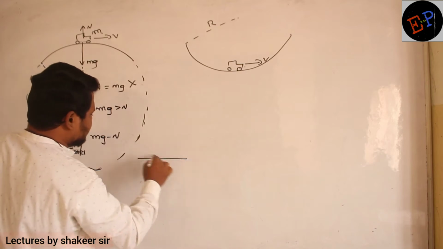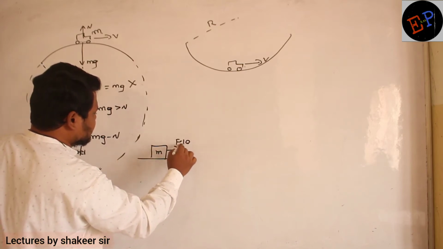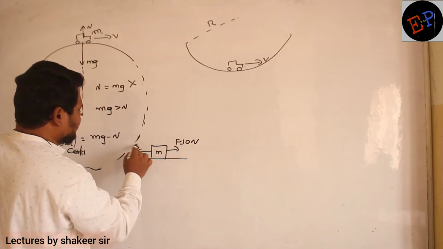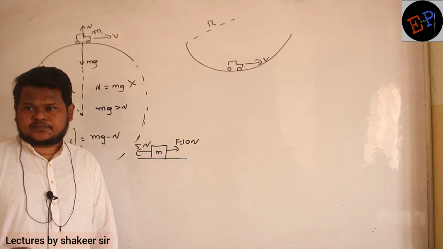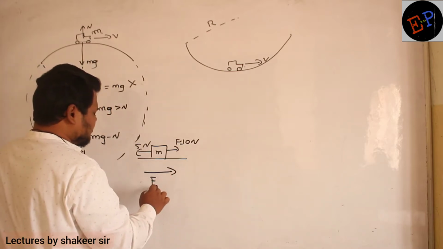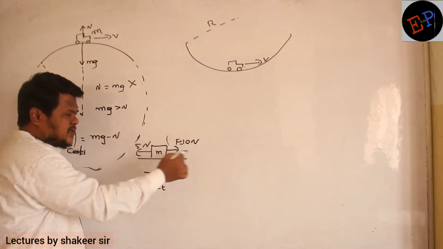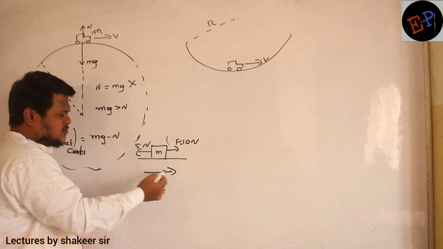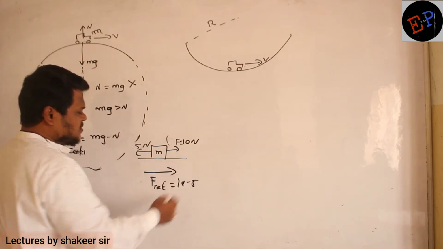See, for example, this is a body of mass m. We are applying a force of 10 Newton in this direction, and we are applying a force of 5 Newton in this direction. The net force is acting in which direction? Net force is acting in this direction. How can you say net force is in this direction? Because this is the direction in which a bigger force is present. Clear, no? So what is the net force in this condition? 10 minus 5 is the net force.